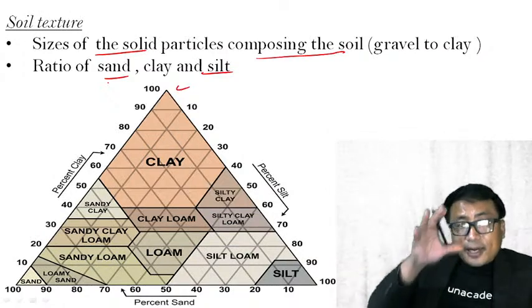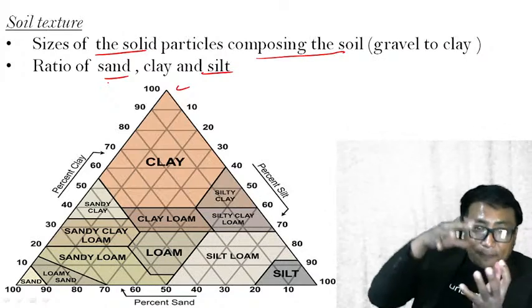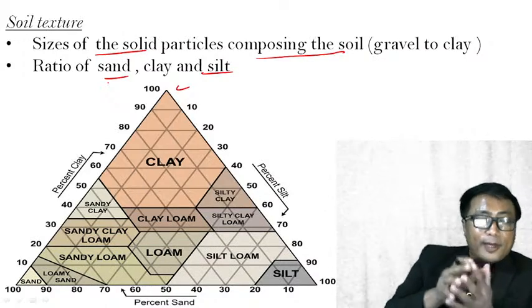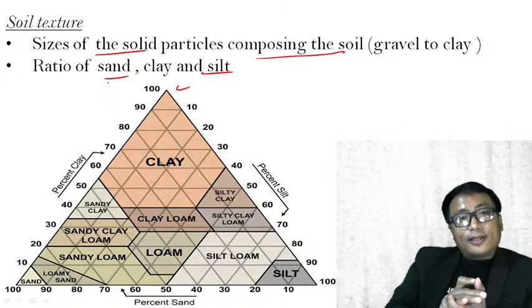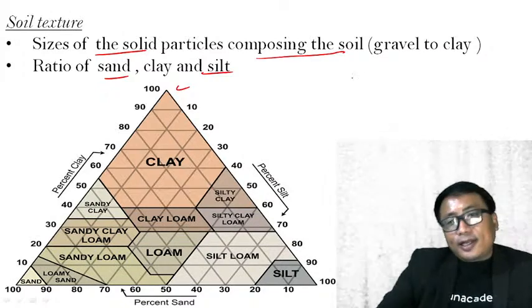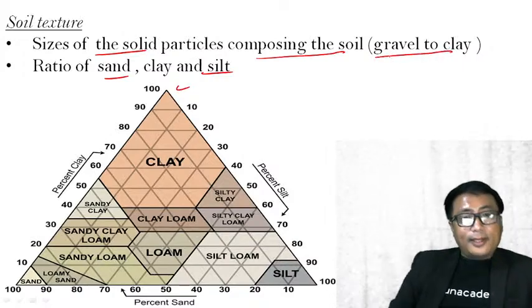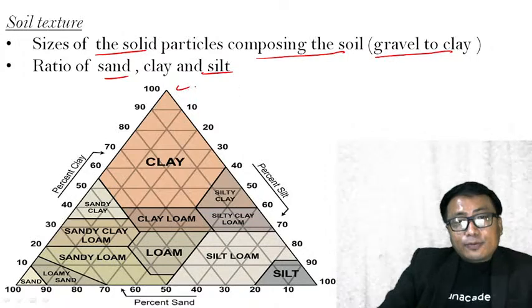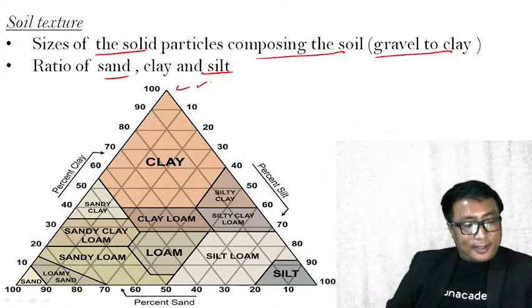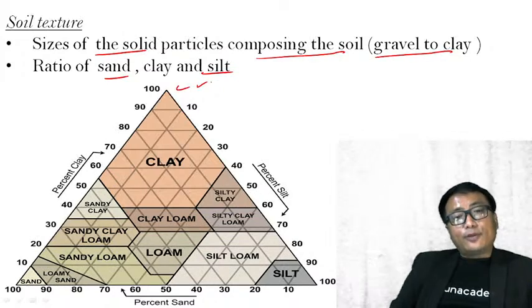Now, the ratio with which this sand, clay and silt are combined together to form a soil, depending on that, the soil texture is determined. A soil texture is determined from gravel to clay. Therefore, you see here, this is one particular triangle that is used in order to determine the texture of a soil.